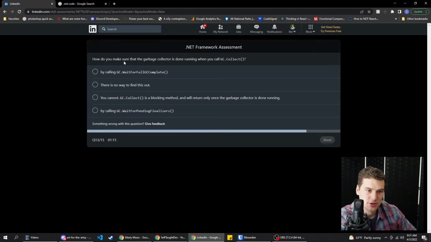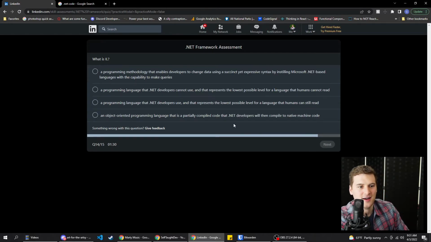How do you make sure that the garbage collector is done running when you call gc.collect? By calling wait for full complete. Duh. There's no way to find out. That isn't, I feel like you can do anything in code basically. It's just a matter of how long it's going to take you to implement it. You cannot. gc.collect is a blocking method and will return only once garbage collector is done running. I feel like it's this, so we're gonna go with that.